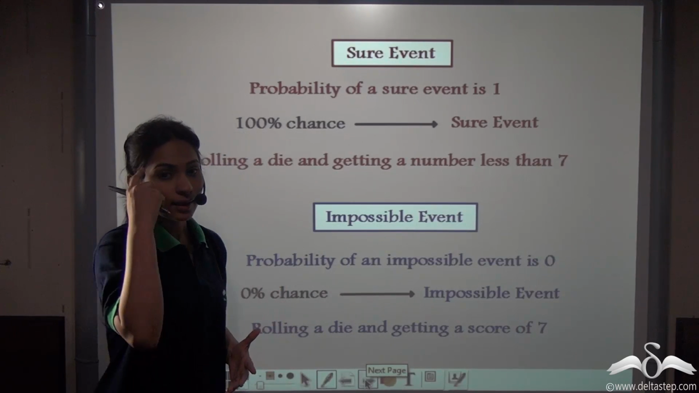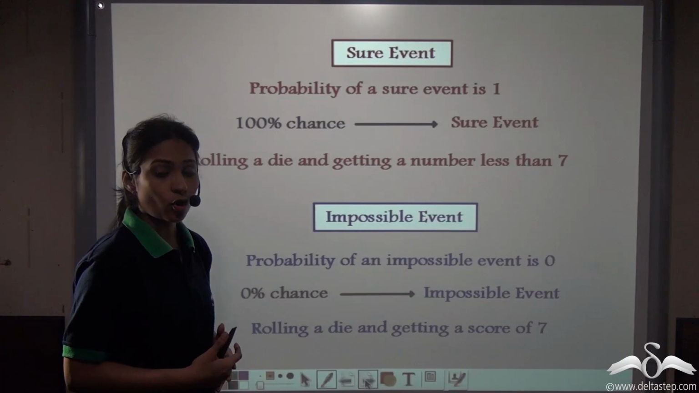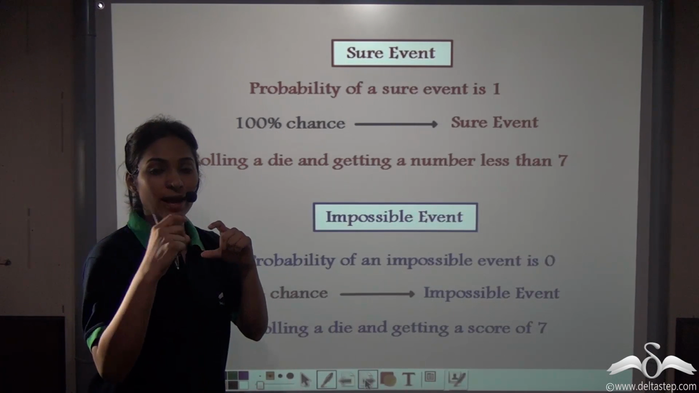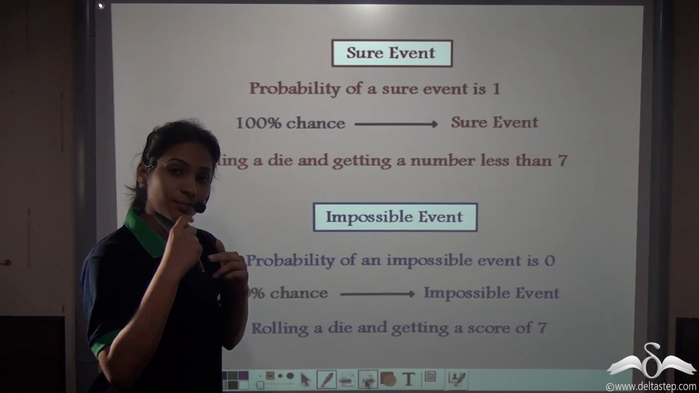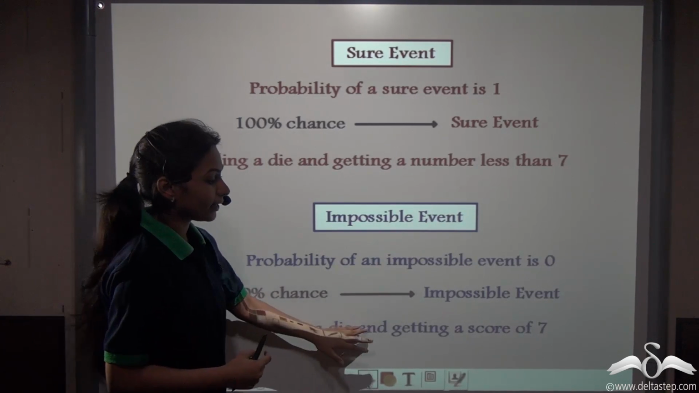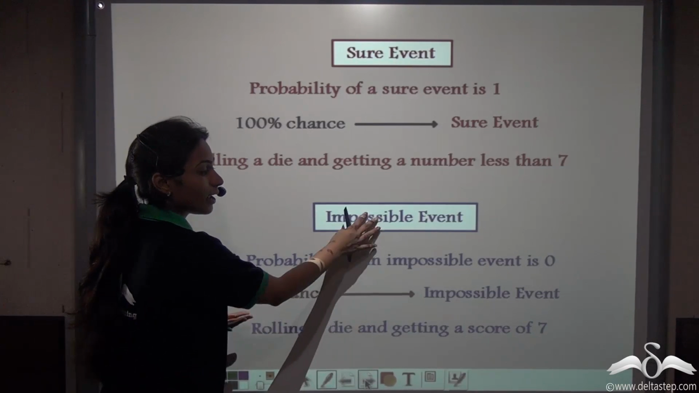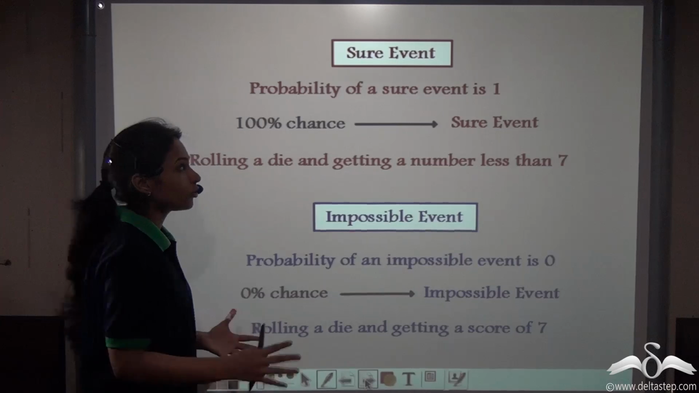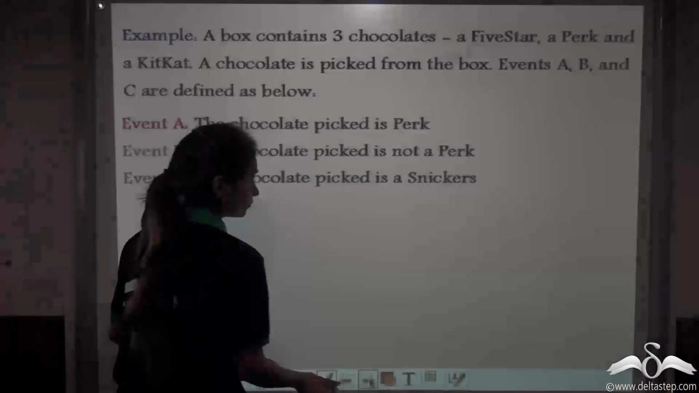Now what about rolling a die and getting a score of 7? When you roll a die, can you think that I'll get a number 7? No, because when we roll a die, it contains numbers 1 to 6. I do not have a face which has the number 7. So rolling a die and getting a score of 7 has 0% chances to occur. So this is an impossible event. Now you know the difference between a sure event and an impossible event.